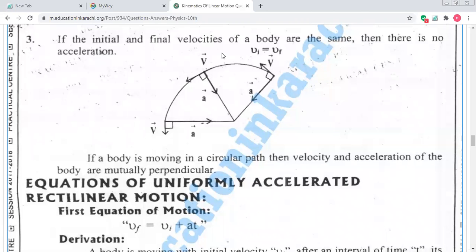Next, initial velocity is equal to final velocity, meaning the initial and final velocities of a body are the same, then there is no acceleration. Obviously, according to the definition of acceleration, the rate of change of velocity, continuously changing velocity produces acceleration. When there is no change in the velocity, then acceleration will not be produced. Okay, if there is change then it will be produced.